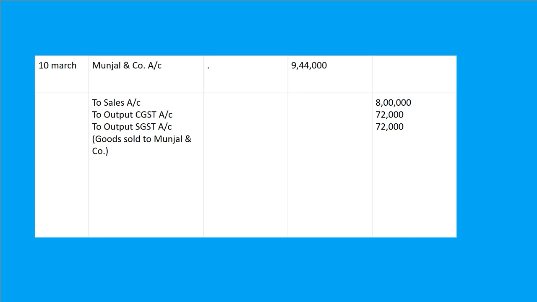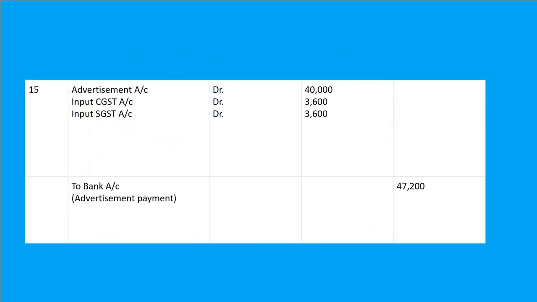Beta, the next entry is March 15, paid for advertisement 40,000 by check. If we have paid for advertisement or some expense, what entry will we do here? See, in your book it is given on page number 10.6, sixth entry. For expenses or advertisement we can say: expenses account debit, input CGST account debit, input SGST account debit to bank account. So here the name of the expense is advertisement account.